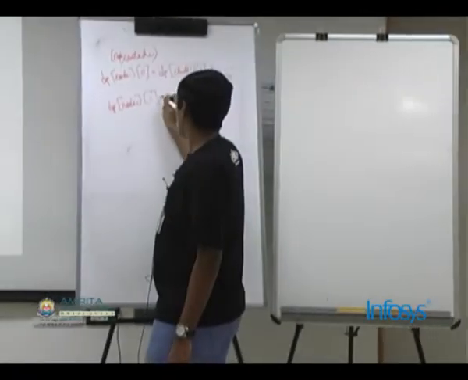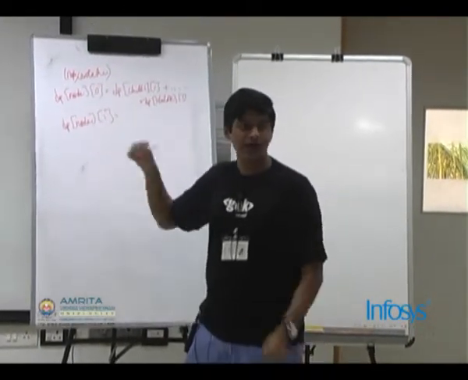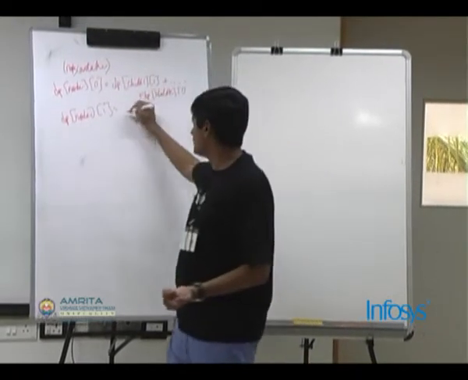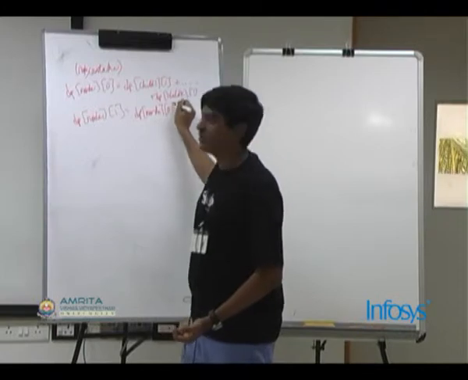dp of node of 1 denotes that I have an option of taking this node, so I may or may not take this node. First, if I do not take this node, then it's equal to dp of node of 0. Correct?